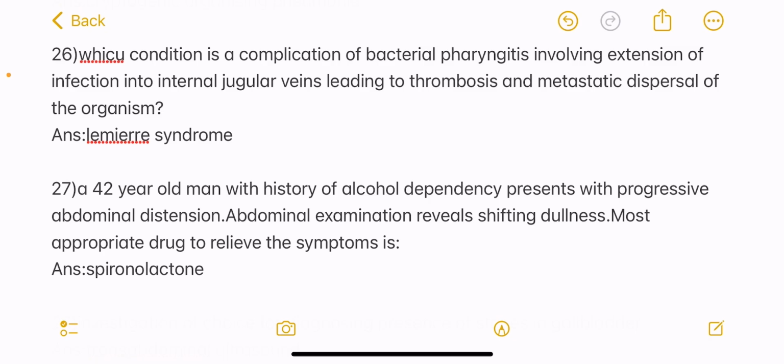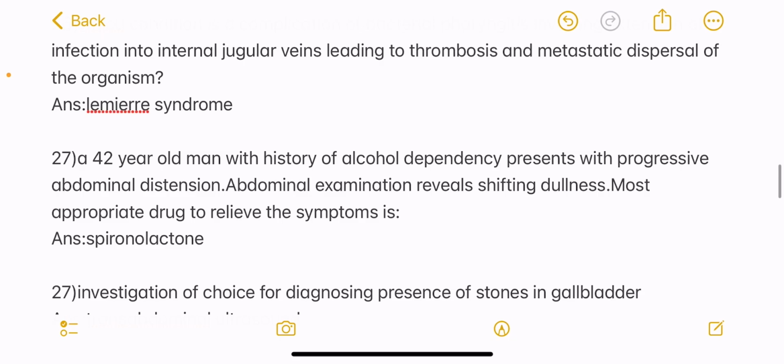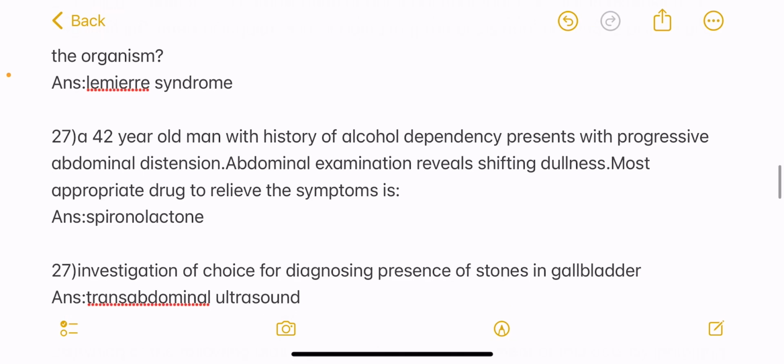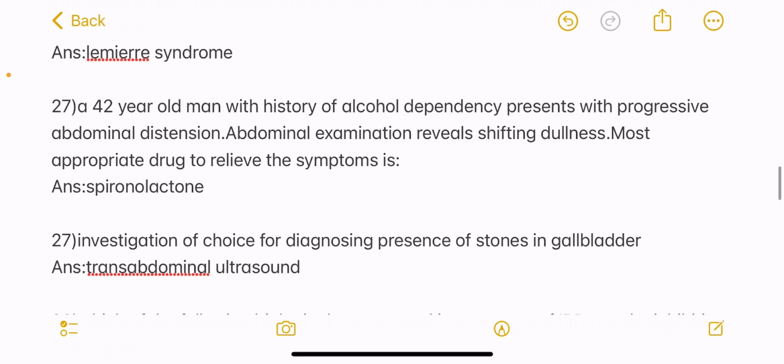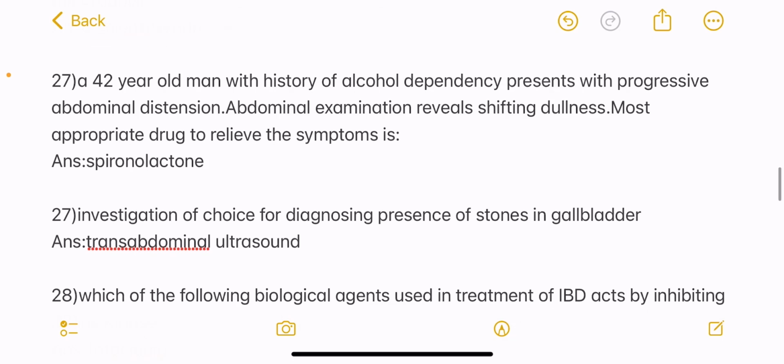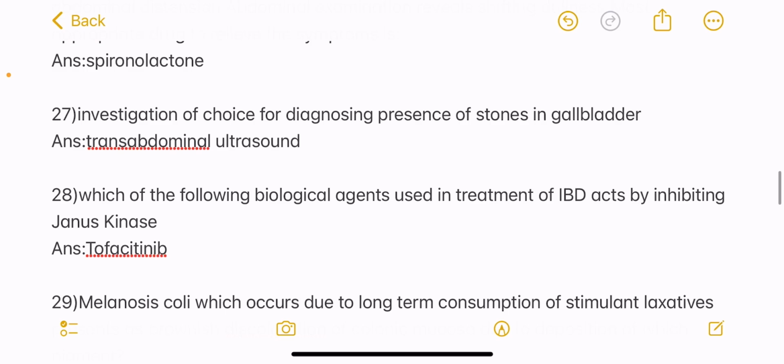Next question, a 42-year-old man with history of alcohol dependency presents with progressive abdominal distension. Abdominal examination reveals shifting dullness. Most appropriate drug to relieve the symptom is? Answer spironolactone. Next question, investigation of choice for diagnosing presence of stones in the gallbladder is? Answer transabdominal USG. Next question, which of the following biological agents used in the treatment of IBD acts by inhibiting Janus kinase? Answer is tofacitinib.